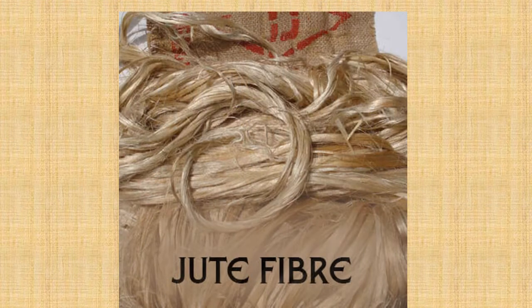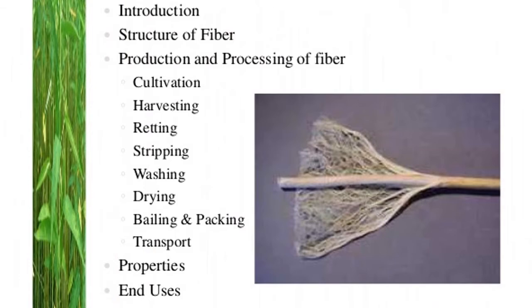Now we'll discuss the next plant fiber, which is jute fiber. In this we'll discuss processing of jute fiber. In processing there are different steps, as you can see in the slide: cultivation, harvesting, retting, stripping, washing, drying, baling and packing, and then transport.